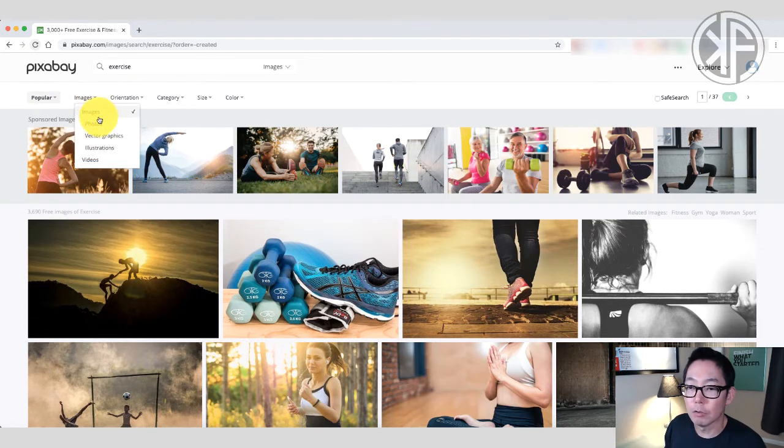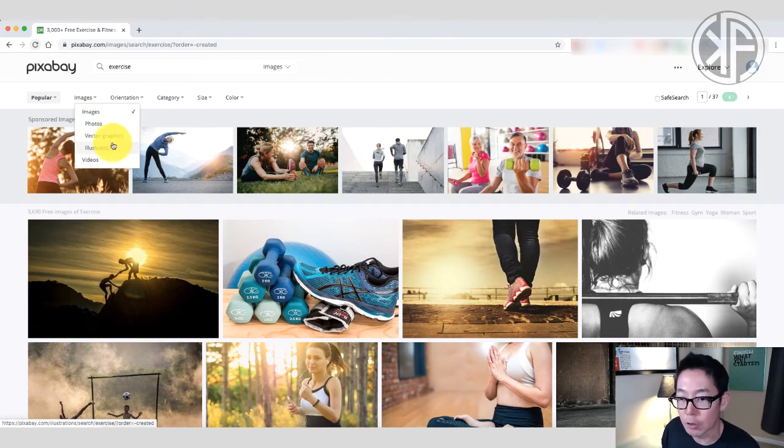You can also further filter down. So let's say you just want to look for illustrations. You can filter based off of illustrations instead of photos, vector graphics, and illustrations, which is part of the images category.